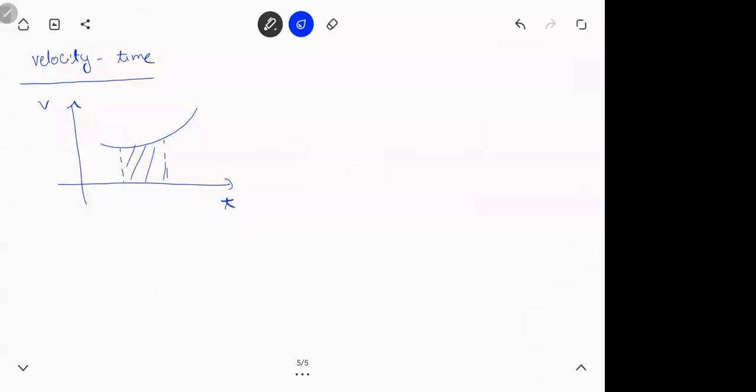Velocity time graph. Among all the graphs that we have, this graph is the most important one. Reason, if you have a VT graph, so this is the area.